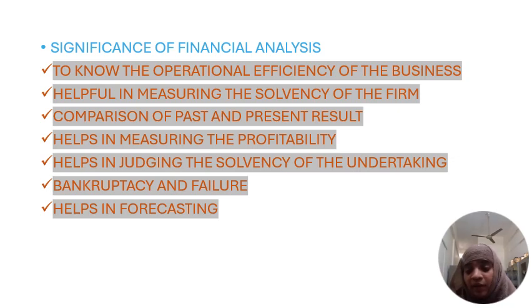If the firm is solvent, how can we measure it? Through their financial capability. If the firm is generating more and more returns, in the sense their sales increase and they are getting more profits, then the company is in a solvency position. If not, their production cost is more than their sales, all the stock might be outdated, and no one is there to purchase their products and services. All the production might go to loss. That is the riskiest position for a firm.